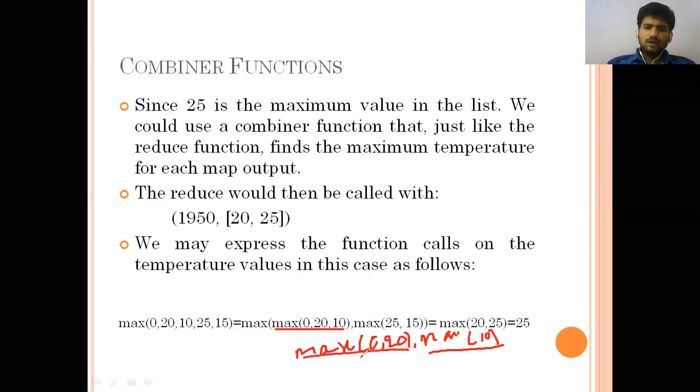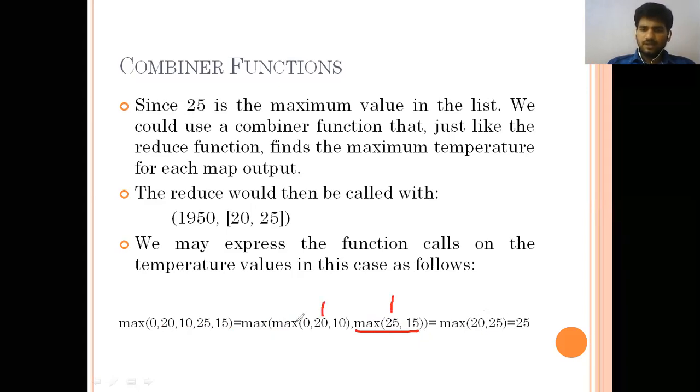Out of 0 and 20, it will return 20 as the maximum. In the same way, max of 25 and 15, what is the max value? 25. Now max of max: one function will return 20 and the other will return 25.